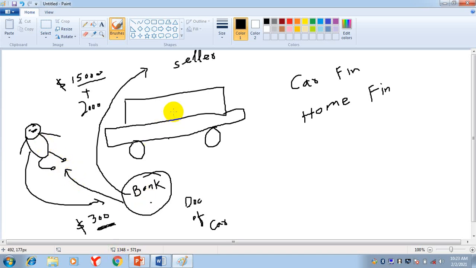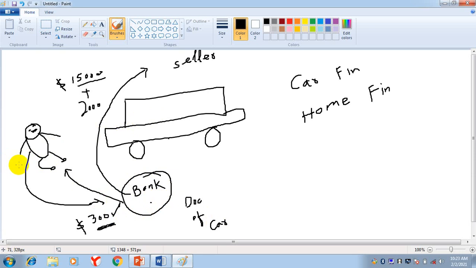Now, the ownership of this asset is with the bank. He can use this car, or if it is a house, he can live in this house. Just the documents of this car will be with the bank. When you complete the payments, the bank at the end of the last installment will give you the ownership documents.